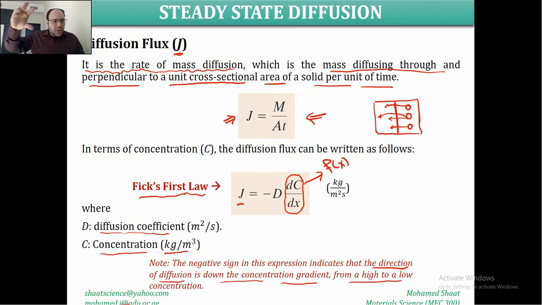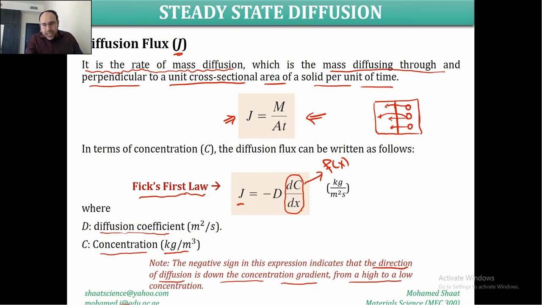So the change over position is known as the gradient. This is the gradient of the concentration, which is very similar to the slope of the concentration function, or to the rate of change of the concentration. But instead of using rate of change, we use the gradient of this concentration.